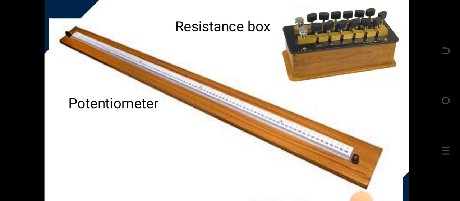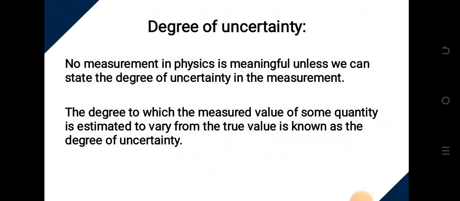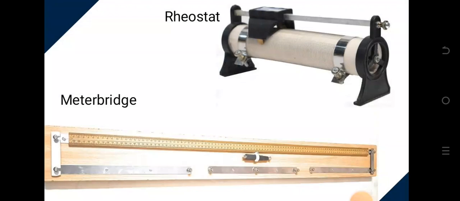This is the potentiometer. Look at the meter rule, but there is a string of constantan wire, or any wire of material of particular resistivity, connected along the two black points. Then we have the resistance box. Then we have the meter bridge. You see the meter bridge and the jockey. You see the jockey at the middle. All right, that's the meter bridge. Then we have the rheostat. The purpose of this is just to give you an identification, to be able to familiarize yourself with those